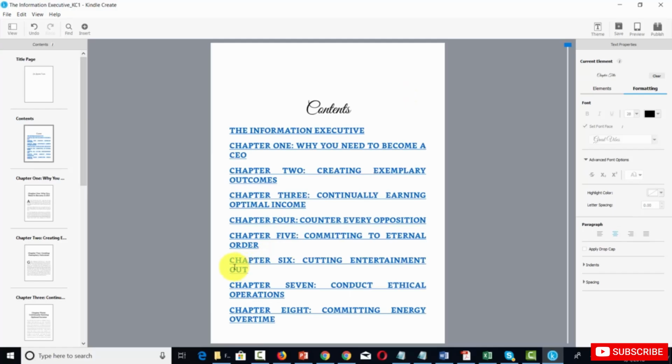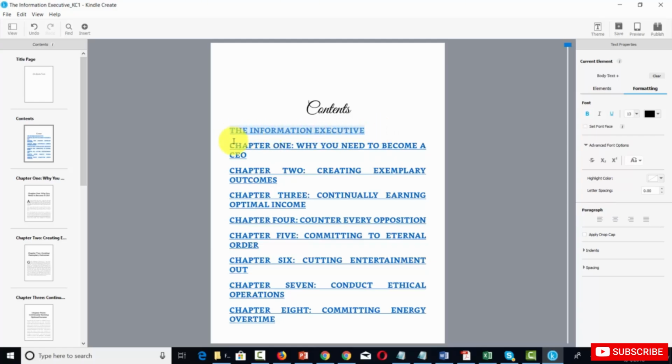Now, when you're making changes to the text in the table of contents, it may be a little tricky because you're working with an actual hyperlink. What you can do is highlight the entire text that you're going to edit. You can hit the Control command. You can place your cursor where you want to make the change. You can then write in what you want to be there. Once you make the change, you can then click Save.